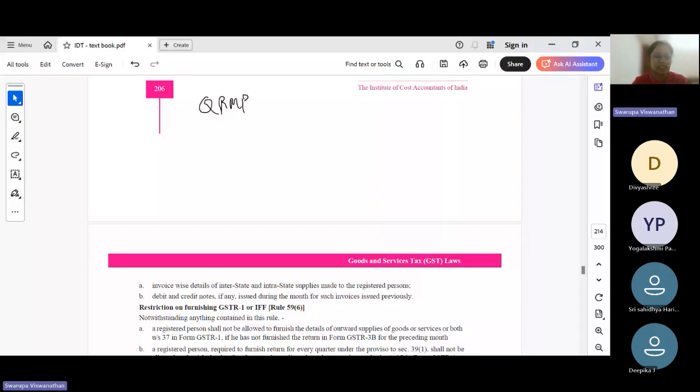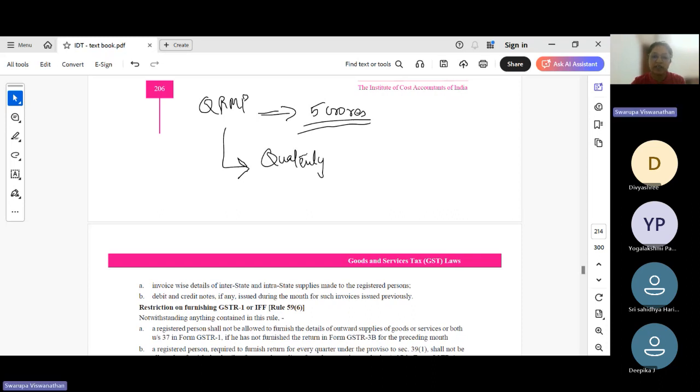So quarterly return, monthly payment. This is applicable for registered persons with a threshold limit of 5 crores. The aggregate turnover being less than 5 crores, they can opt for QRMP scheme. So under QRMP scheme, we have quarterly returns.